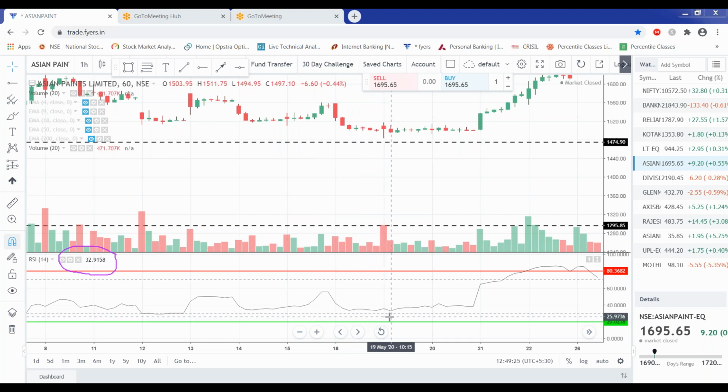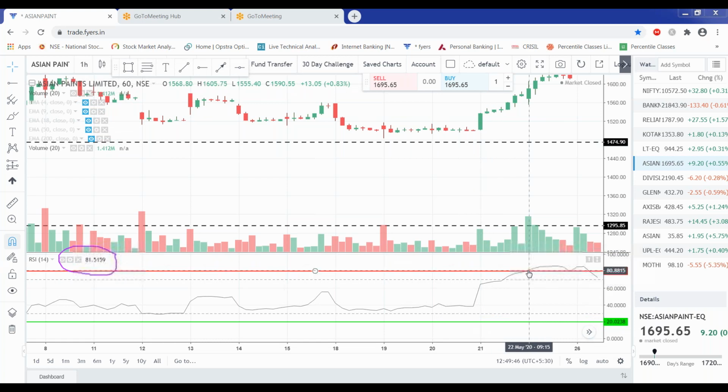Now it is 33, 35, 32, 35, 36. Gradually 37, 39, 37, 41. See, the RSI is moving on the upside. The stock is not moving on the upside, but RSI is moving on the upside. And finally, boom. Stock just made a big candle, and now the RSI has moved on the upside.